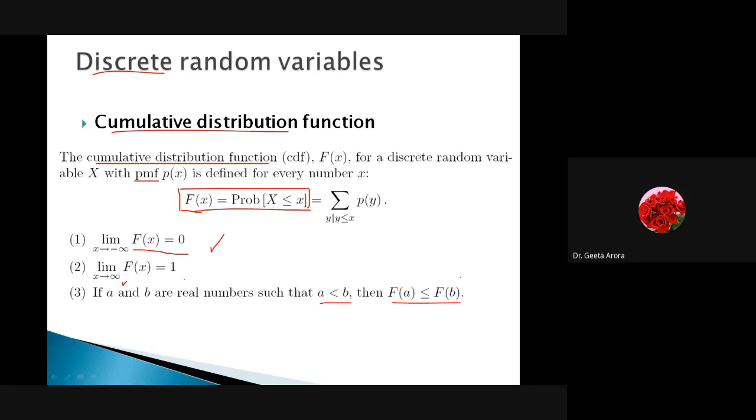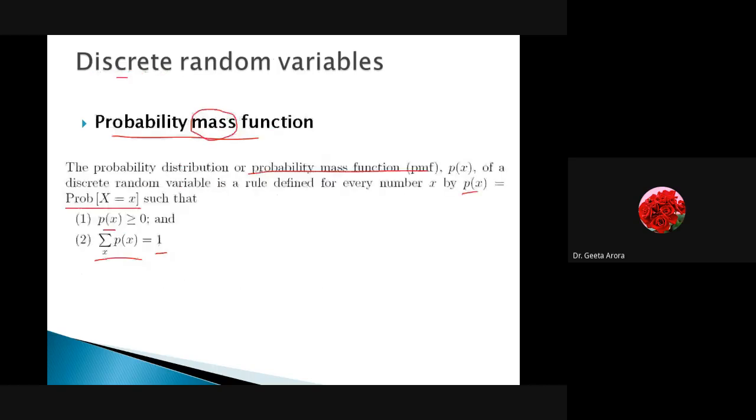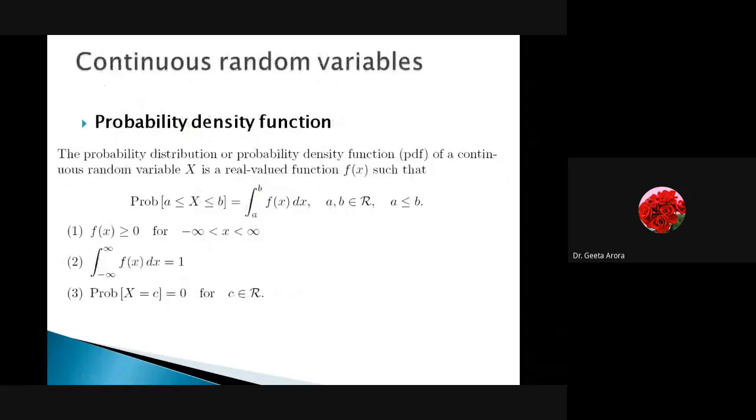Correct. Now the last two slides and I will finish, because today we have learned a lot of definitions. From next time we are going to start the numericals where all things will be clarified. I think more slides are there, but it's enough for today. So let's start with the last two slides where we are discussing the continuous random variable. Again, as I have told you, in the discrete random variable we are talking about the probability mass function. The same definition in the continuous random variable is the probability density function, because sometimes students get confused whether it is mass or density and for what.